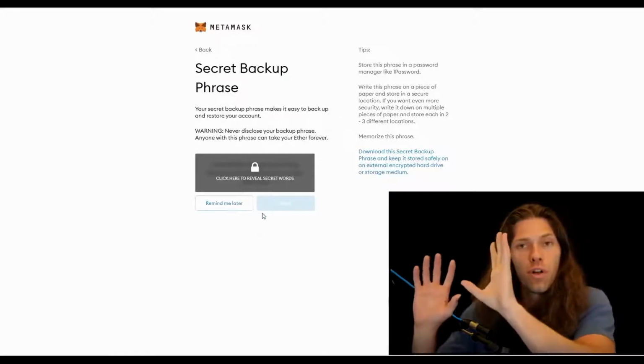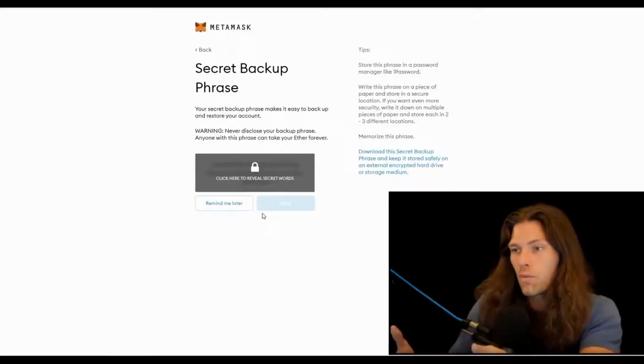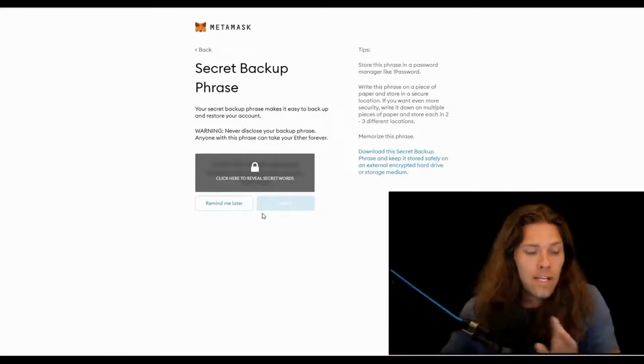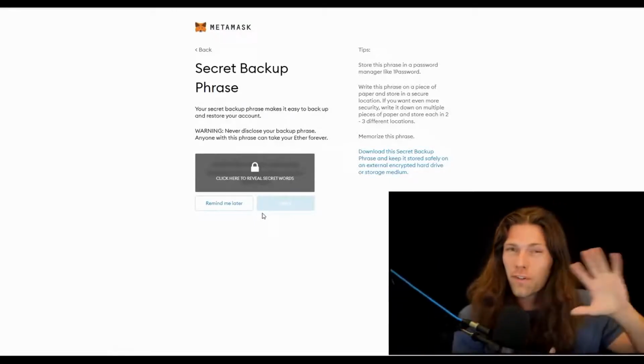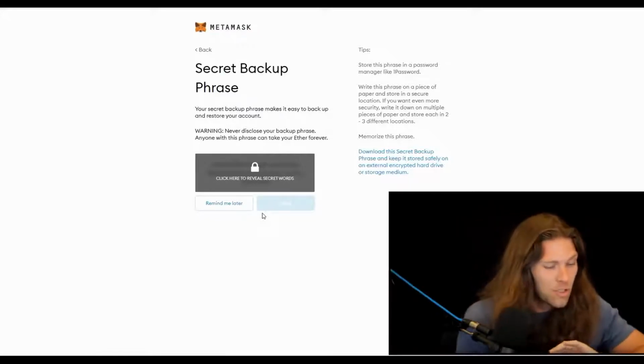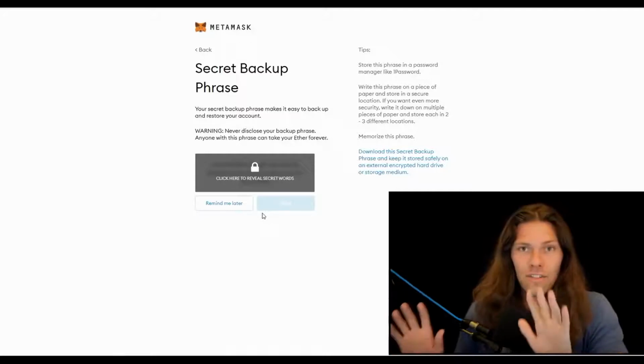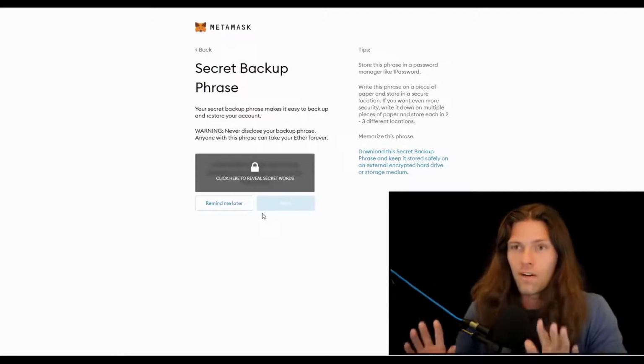Now you need to note this down, or you can just click remind me later and they'll tell you about it later. But when you do take a look at it, make sure you keep that somewhere secure, preferably offline and somewhere super safe that you're not going to lose it and someone else isn't going to find it. You need that. Just jot that down, keep it somewhere very, very safe.